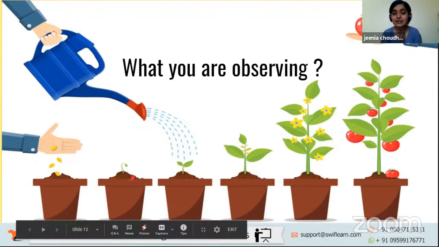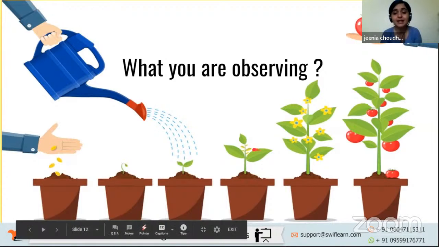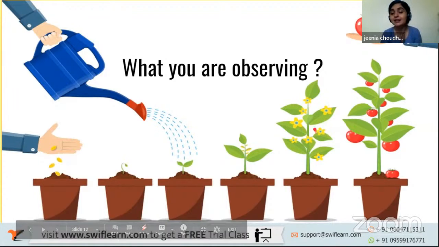Now, after a few days, that seed grows into a shoot. Then you water, there's sunlight, there's photosynthesis happening, and everything around is going on. They're taking in carbon dioxide, doing photosynthesis, preparing their food, and then the plant grows on. Then come your flowers, and those flowers turn into a fruit, right?